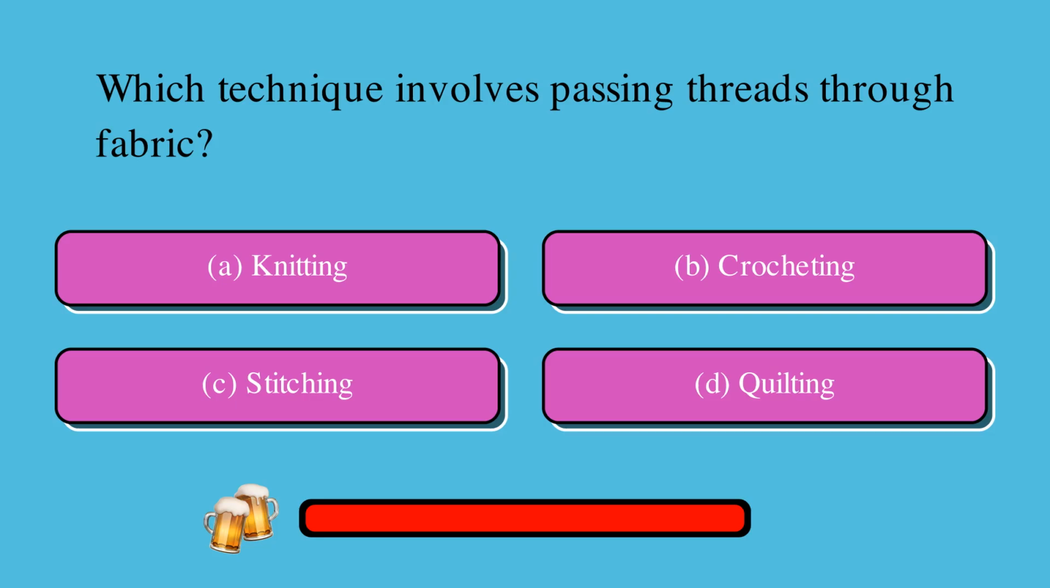Which technique involves passing threads through fabric? Is it A, knitting, B, crocheting, C, stitching, or D, quilting? The correct answer is C, stitching.